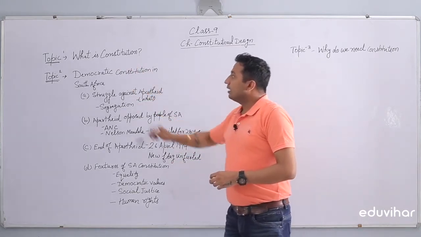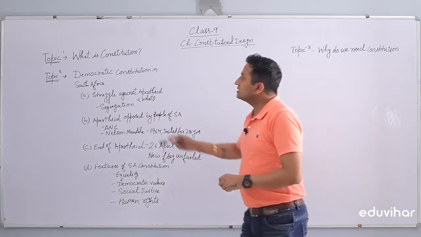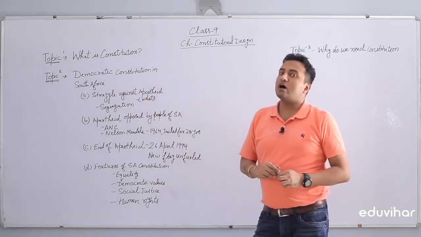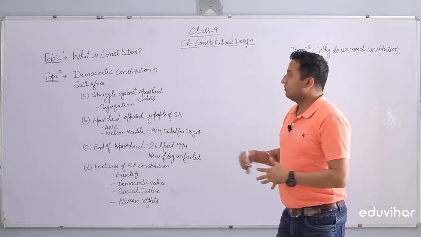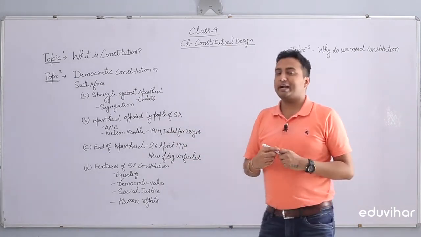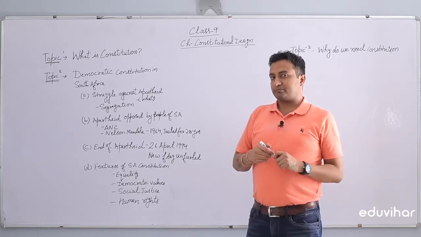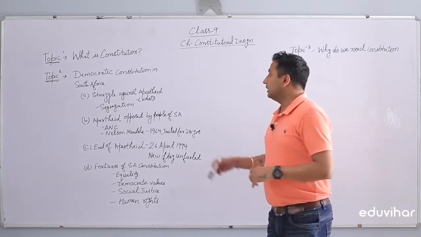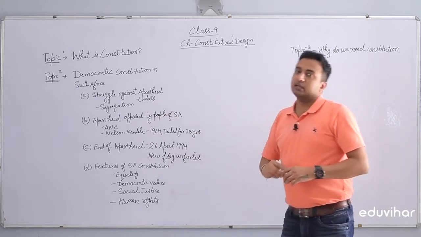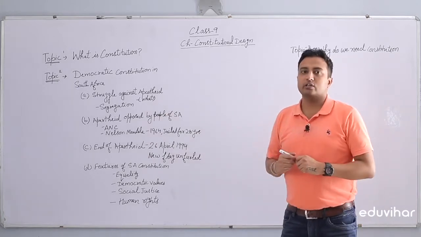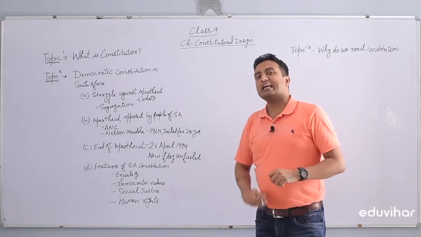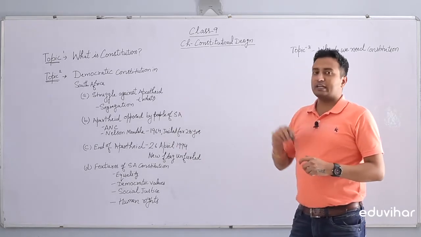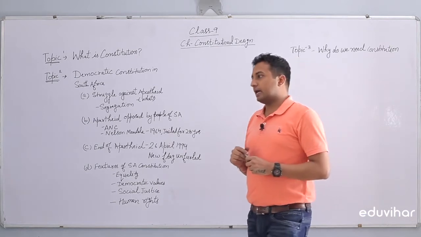Next we will see the case study of South Africa, how South African people got their constitution. They have fought against apartheid, racial discrimination, and in the end they got the finest constitution of this world, right? So we'll see the case study of the democratic constitution in South Africa.